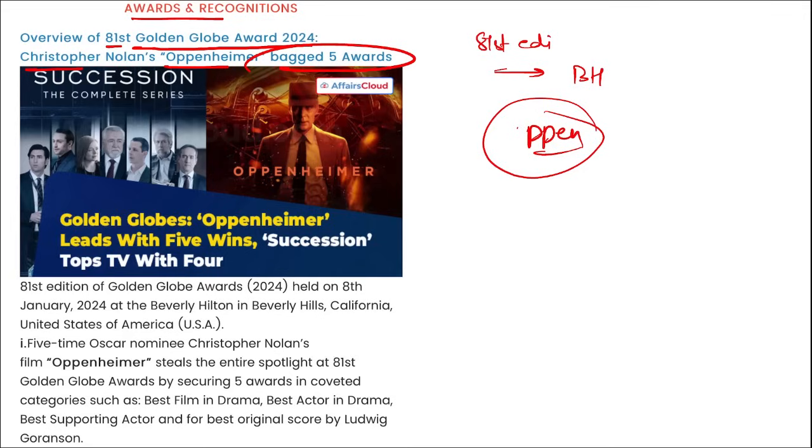Correct? Mark this. Who has been acting as J. Robert Oppenheimer in this movie? Cillian Murphy. And he won the Golden Globe for the best male actor in drama.